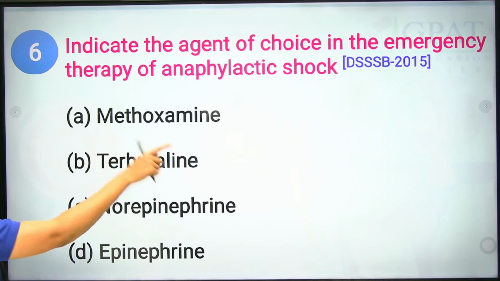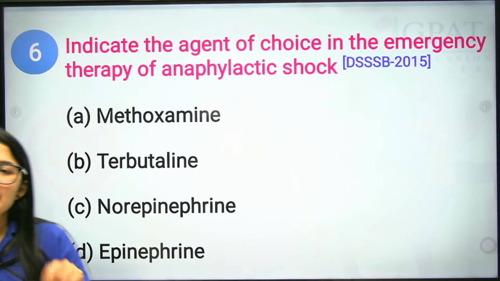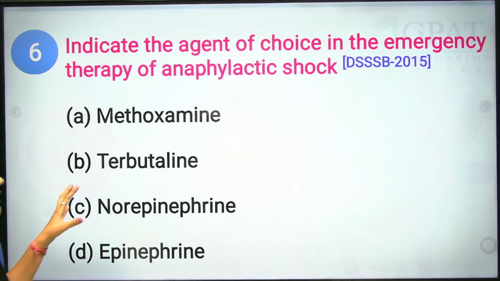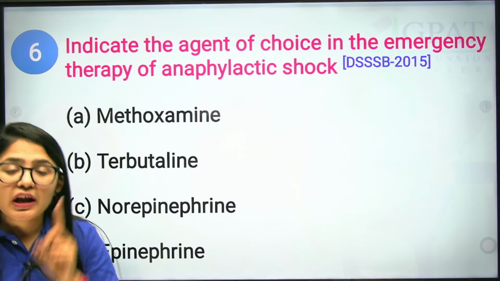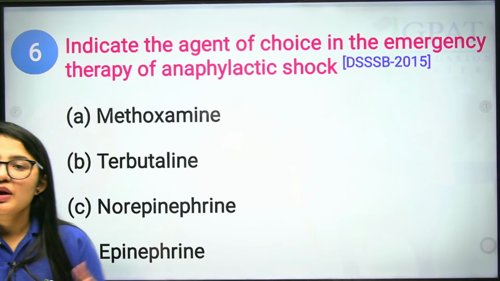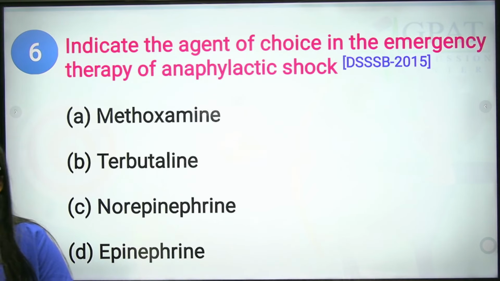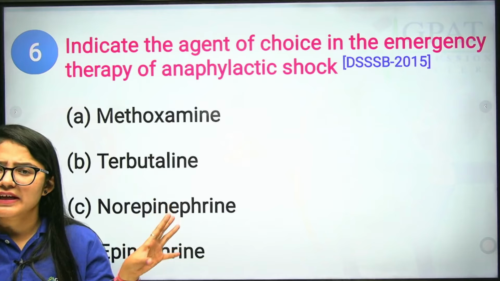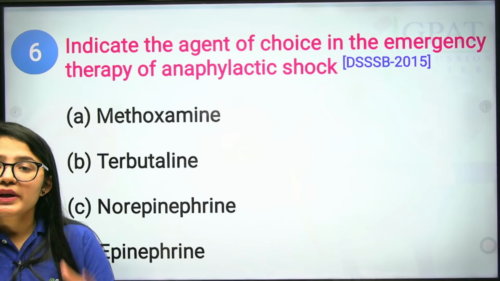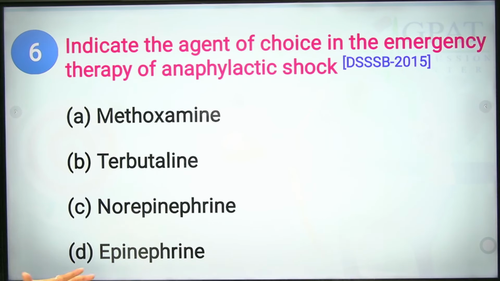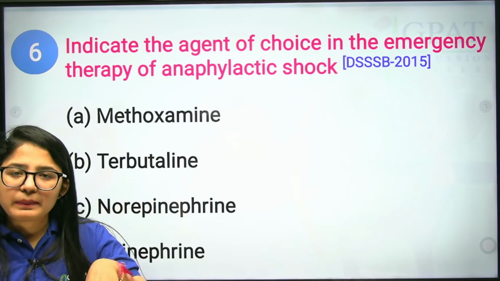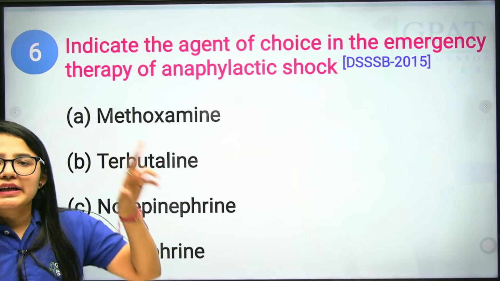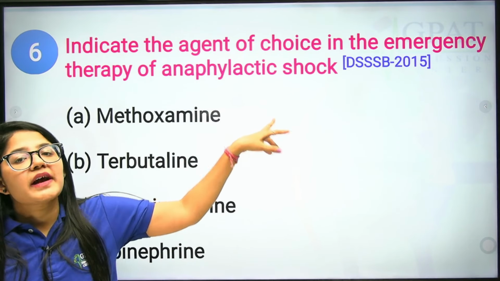Now, the first drug we have is methoxamine. These drugs are used as pure alpha-1 agonists, and alpha-1 is present in your blood vessels and in the heart. So it causes vasoconstriction. We need a drug that causes vasodilation, not vasoconstriction. Yes, in case of low BP this can be used, but not in all conditions of anaphylactic shock.